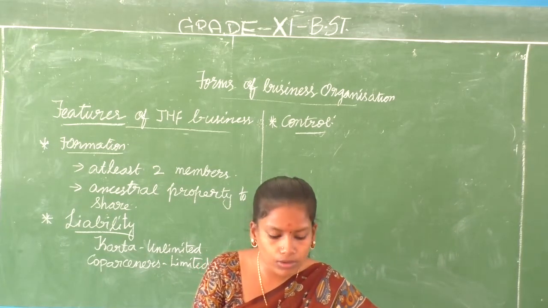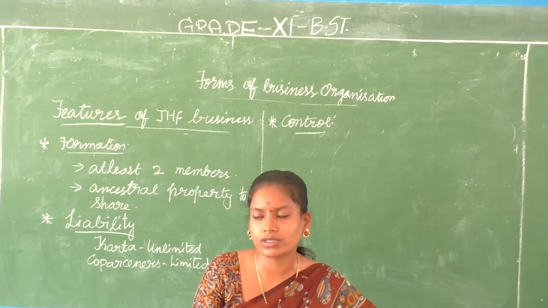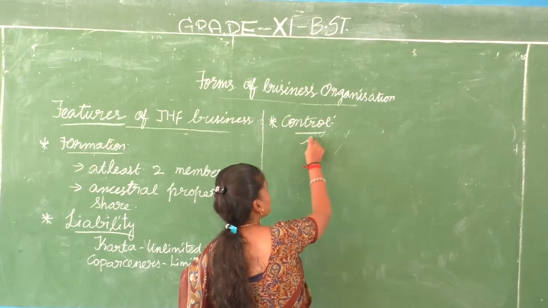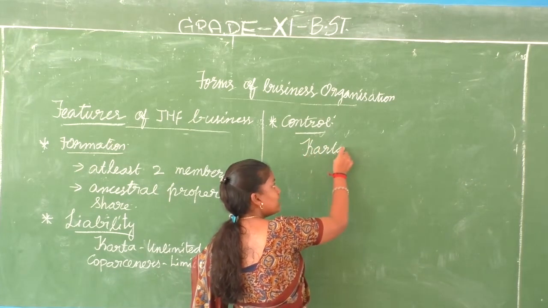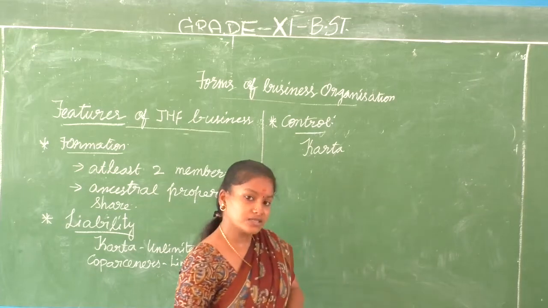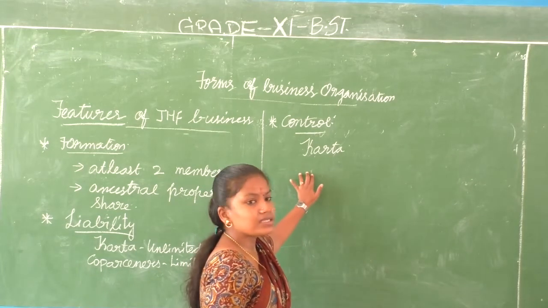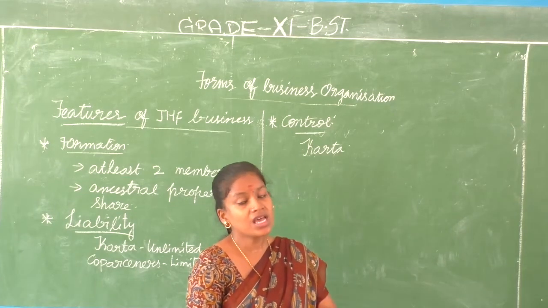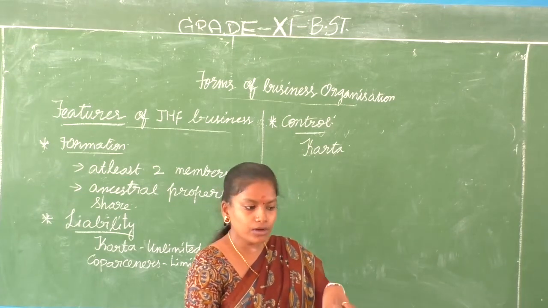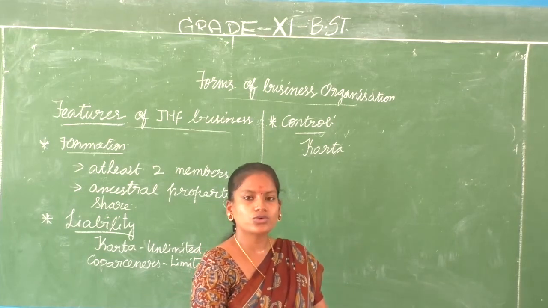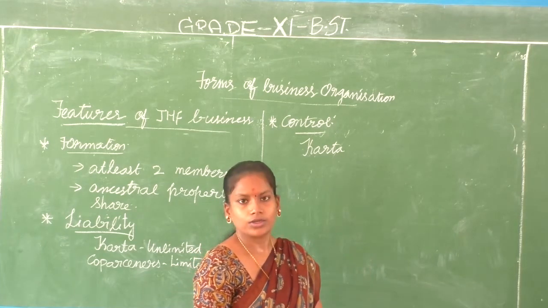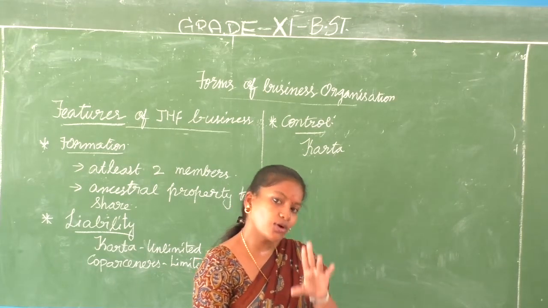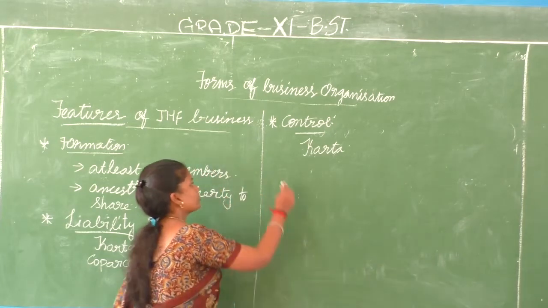All the authorities lie with that one owner. Here, who has the control? The control here lies with the karta. As the senior member or the eldest member of the family, the karta has control over the business. He or she is liable to take all the important decisions of the business, and has the full control of the business organization. The karta has the entire control of the business organization.